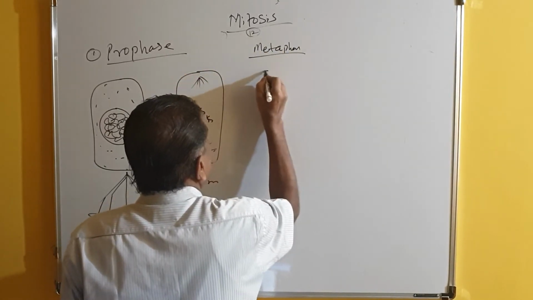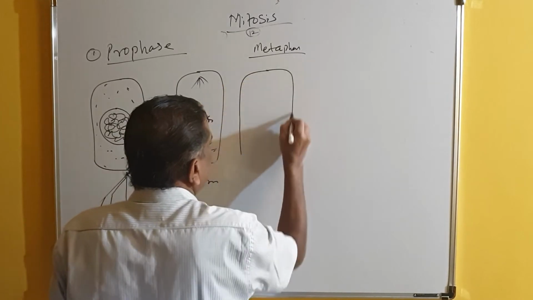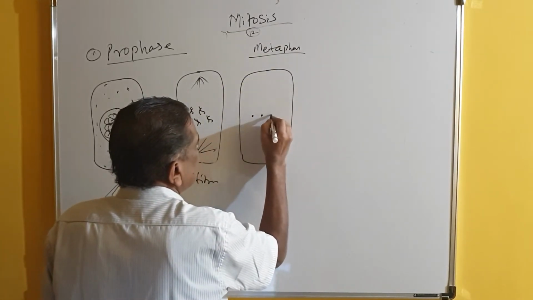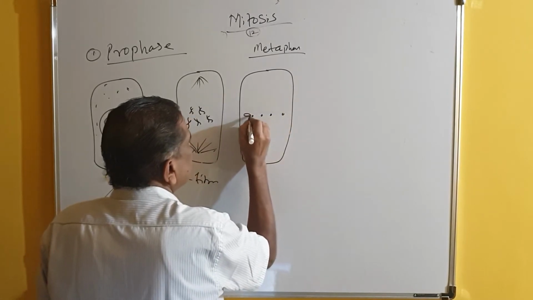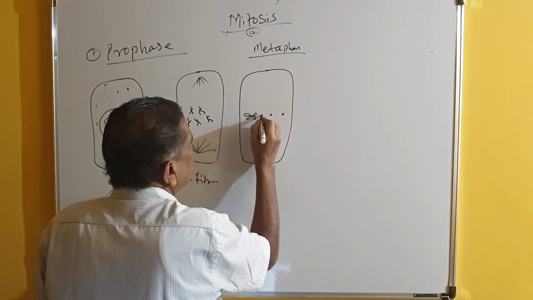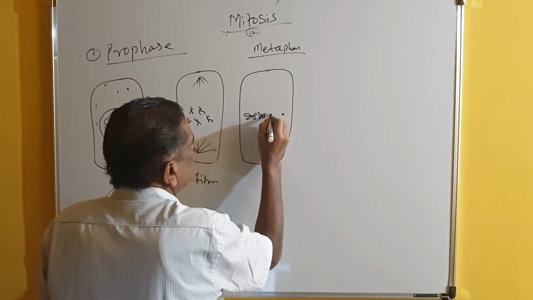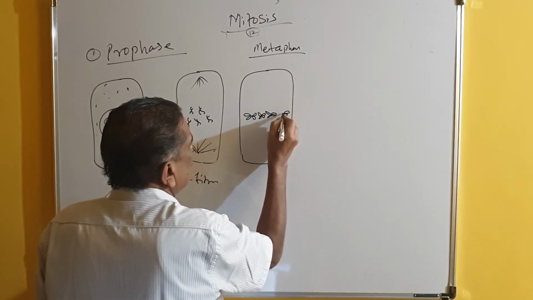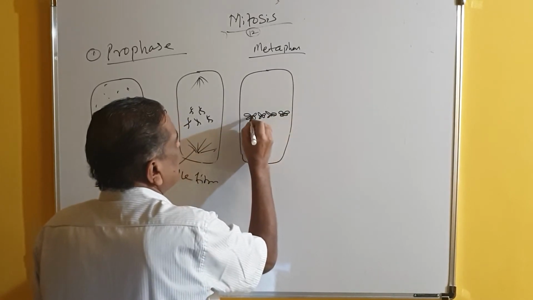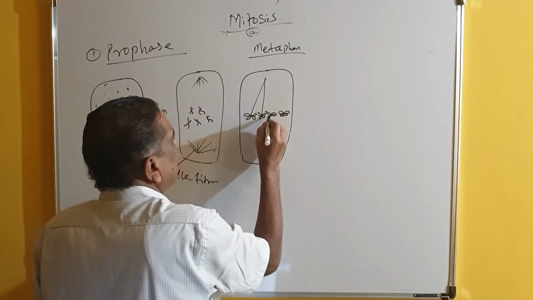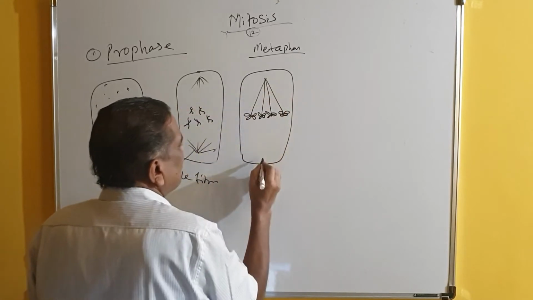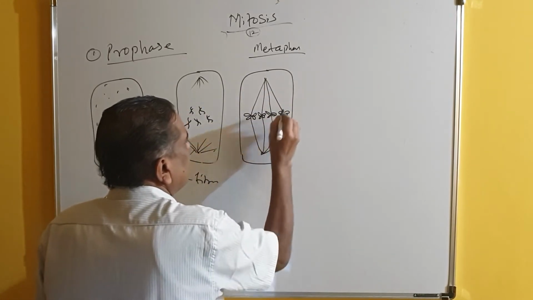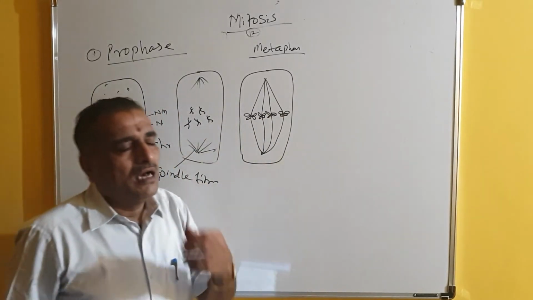Metaphase. In the metaphase, because these spindle fibers are attached to the chromosomes, so for example, these are the chromosomes. I will just draw the chromosome. These chromosomes become settled at the equatorial position. So these are the spindle fibers, and these spindle fibers hook the centromere and start pulling the chromosomes.